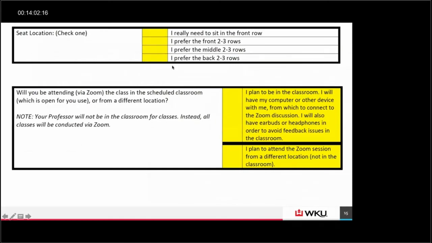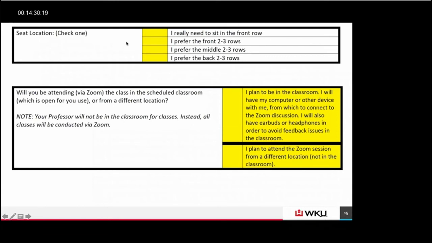If you're holding in-person classes, I always like to ask, where do they want to sit? A lot of people really need to sit in the front row, they prefer the front 2 to 3 rows. You do have students who like to be in the back, and sometimes those are not always the best students, so you have to watch grouping students in the back when you do this. But I do try to accommodate this, especially for those who say, I really need to sit in the front row.